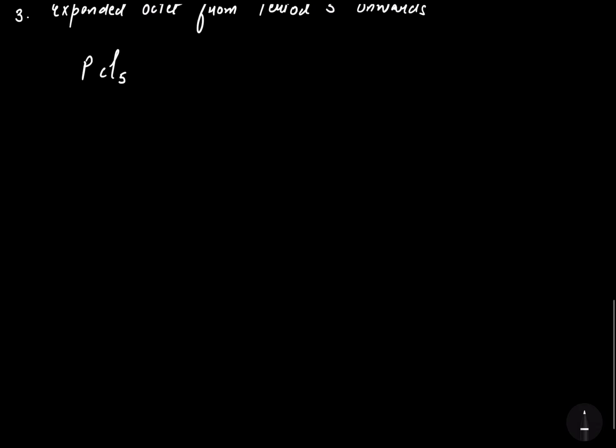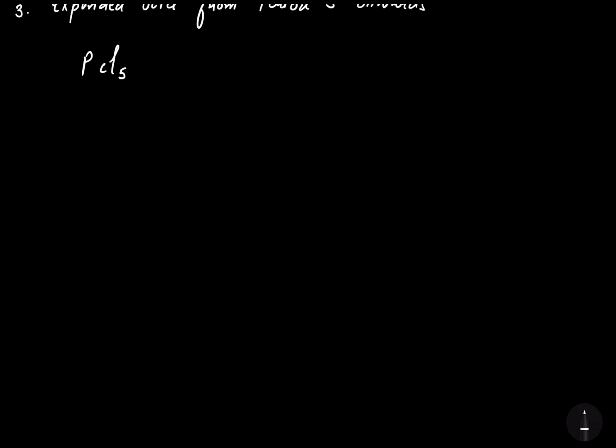Let me draw it for you. I'm talking about the phosphorus. What's the atomic number of phosphorus? It's 15. So configuration will be 2, 8, 5. So phosphorus, 1, 2, 3, 4 and the 5. Now it's PCl5. So that means we have to draw the Lewis symbols of 5 chlorines.